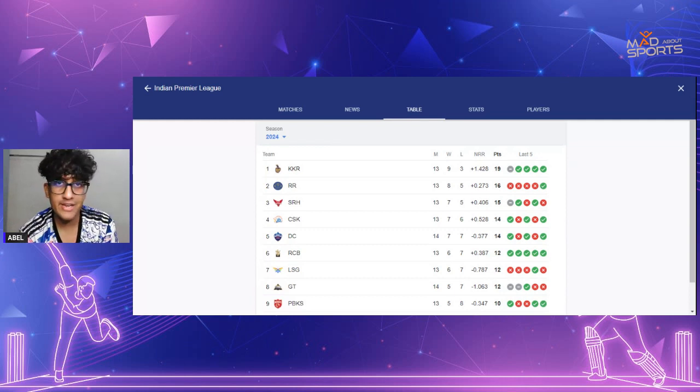Now RCB are defending the total. It's very simple. If RCB scores whatever runs, minus 18. If RCB scores 200, we'll have to restrict CSK to 182. 150, 132, 182. As simple as that. So that is RCB's task in hand, especially RCB batting first.